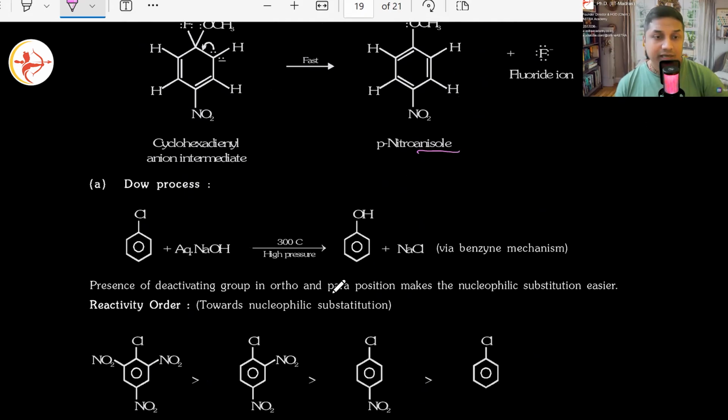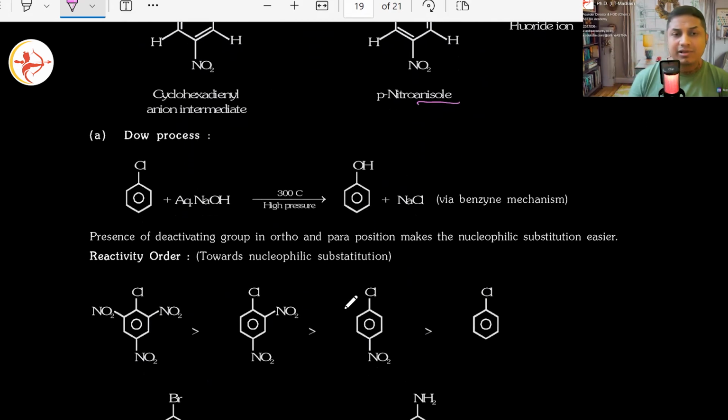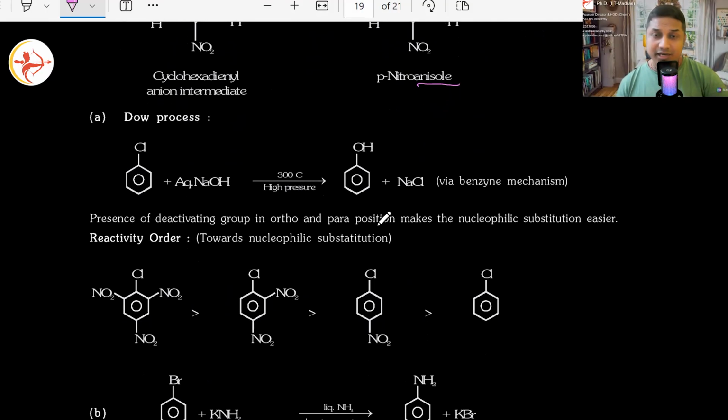Addition followed by elimination. Exactly the same thing will happen in these further reactions. Dow's process follows the same thing. This time we use aqueous NaOH, high pressure and temperature. You will have phenol formation with NaCl. Again, how? Same addition elimination mechanism. Good.